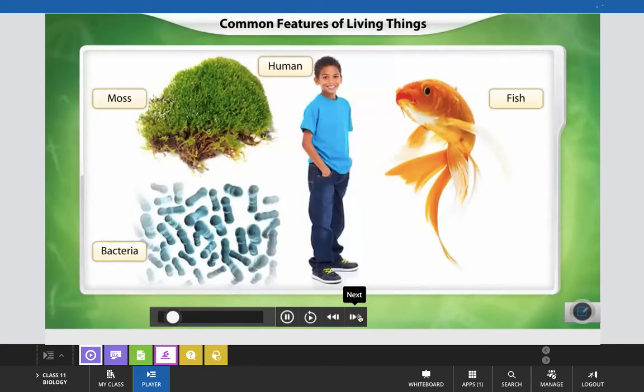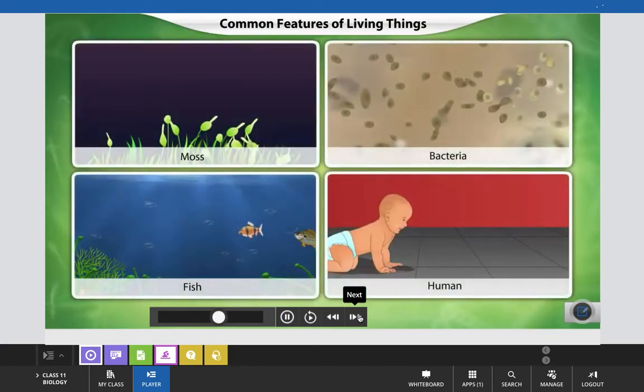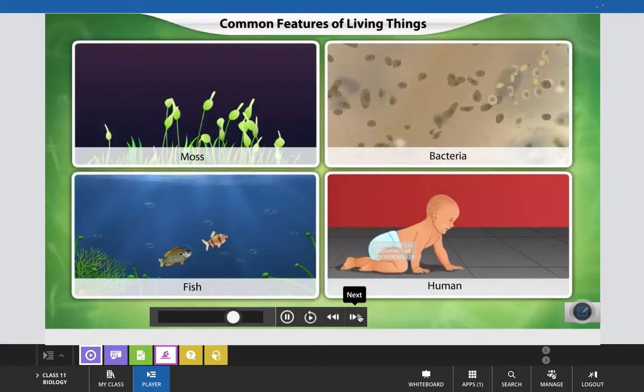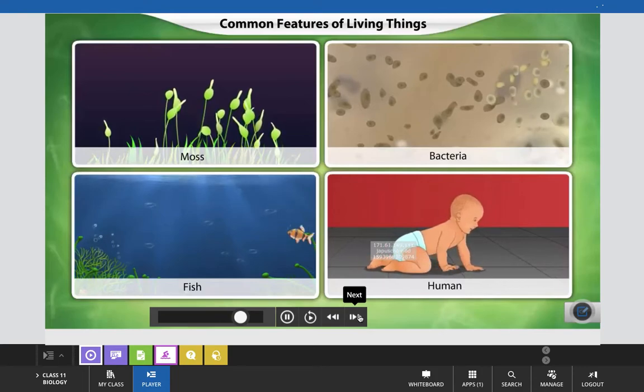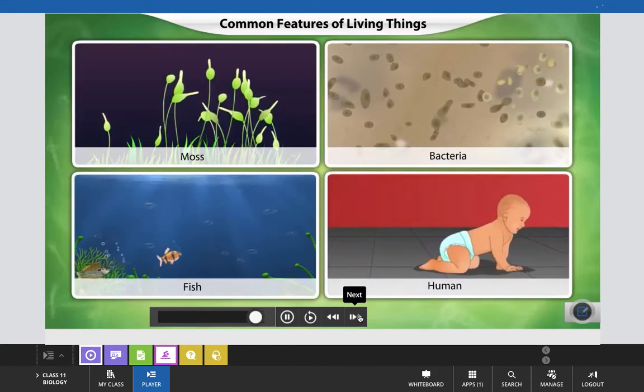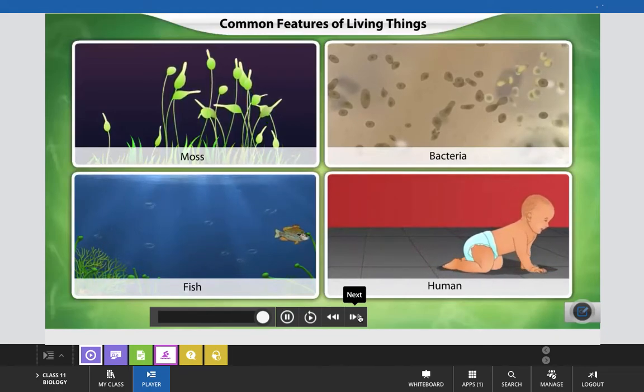Look at these organisms. They look so different from each other. Do you think there could be any underlying similarity between them? All of them are living things. Hence, they have common features despite their strikingly dissimilar appearances. Let us look at the common features of living beings.